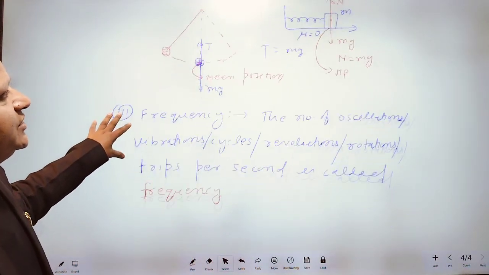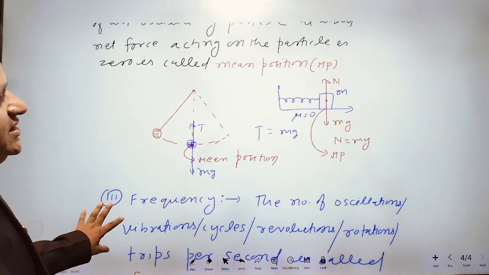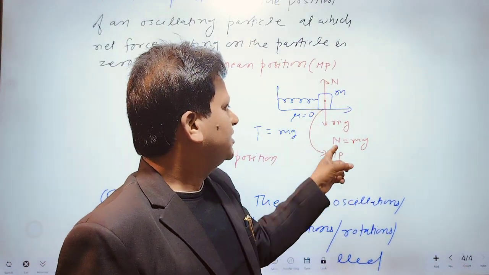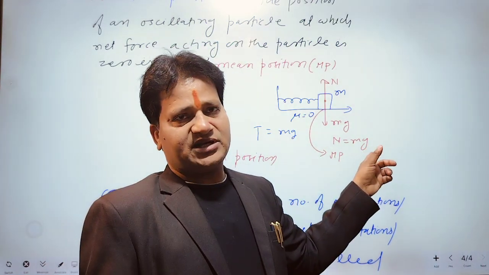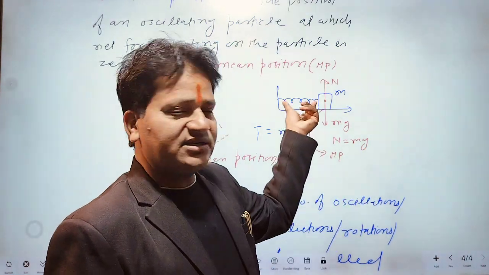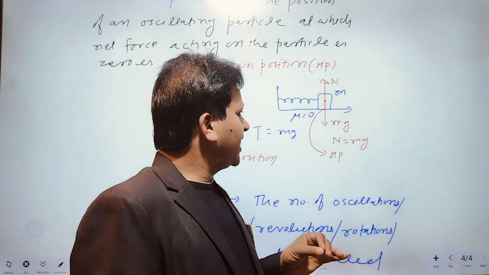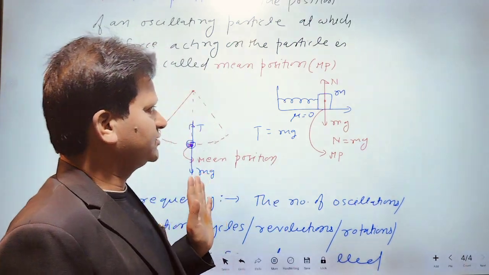Now I am going to define frequency. This will be the mean position because the normal reaction acting on the block balances the gravitational force, and the spring is in natural length. Therefore the spring cannot exert any force.